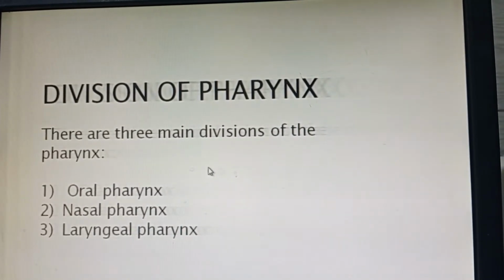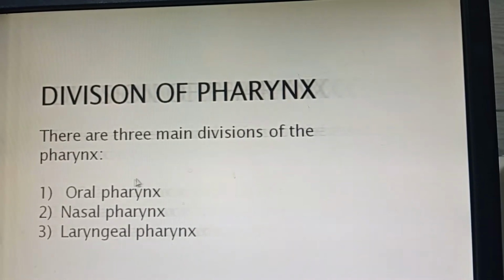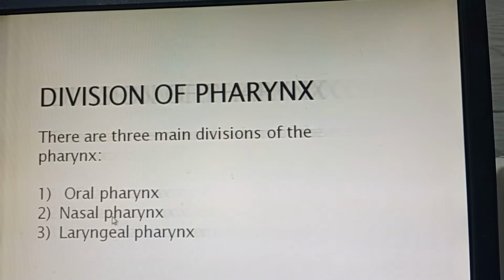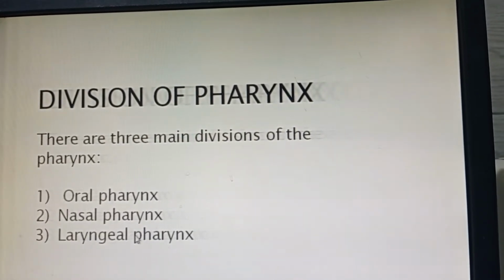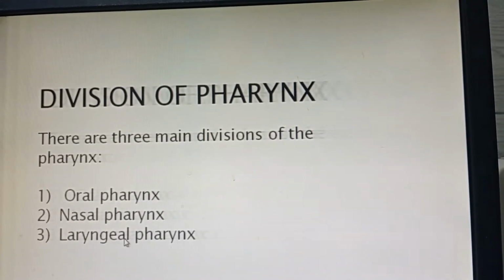Pharynx has three main divisions: oral pharynx, nasal pharynx, and laryngeal pharynx. The part of the pharynx which is present behind the oral cavity is called the oral pharynx. The part which is present behind the nasal cavity is called the nasal pharynx. And the part which is present behind the larynx is called the laryngeal pharynx.